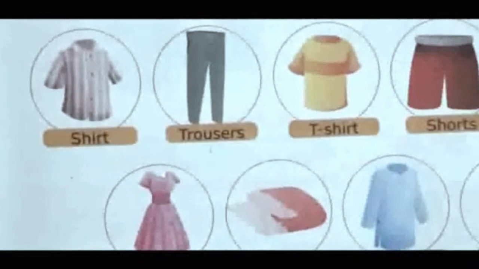After that you will write the second one, winter season, and then you will draw the clothes that you wear in winter season, and then rainy season, and then you will draw the things and the clothes that you use in rainy season. So I hope you all will do your homework properly and learn the keywords and the important